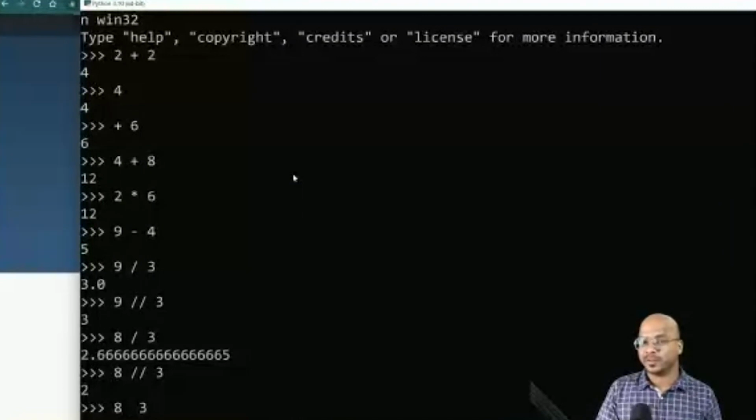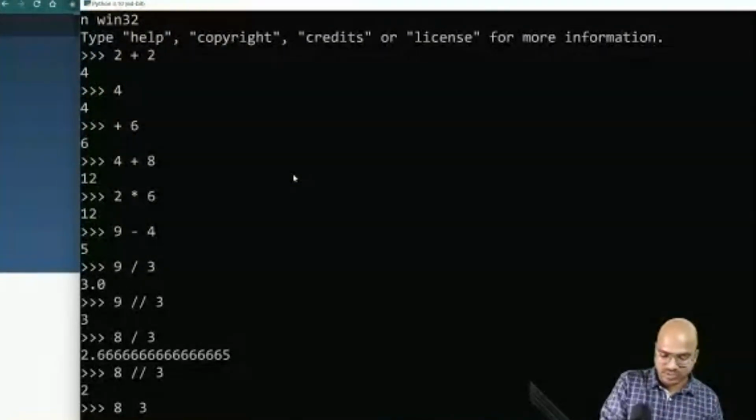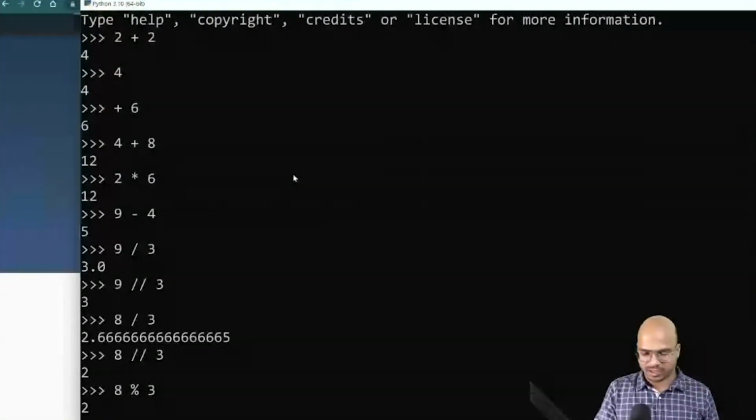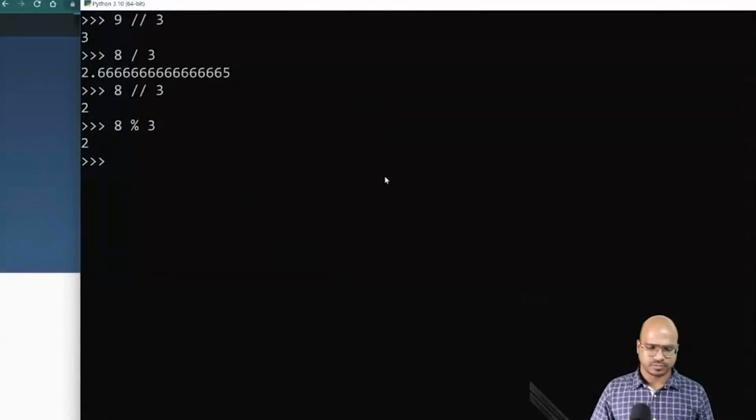But now we want a remainder, right? In this case, you have to use a different operator, which is the percentage sign, and it will give you the remainder. So things are working out. At least now we know we can perform addition, subtraction, multiplication, and division. So these things are working.